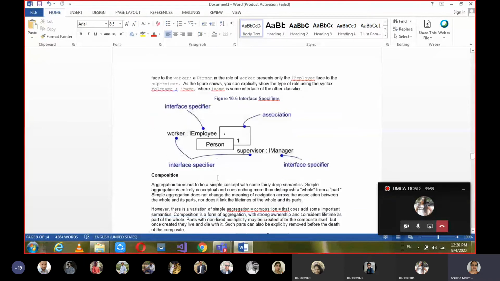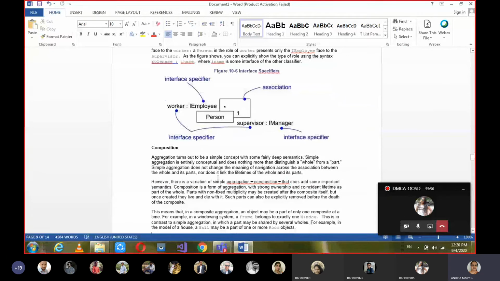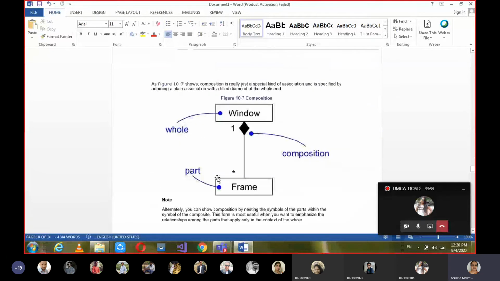The next one is about composition. Many times I told you this: whole-part relationships. Window is a class and frame is a frame of the window. But among the whole class, if any of the subparts are to be prioritized, then we can prioritize it as composition. If we don't bold this, that is called aggregation.